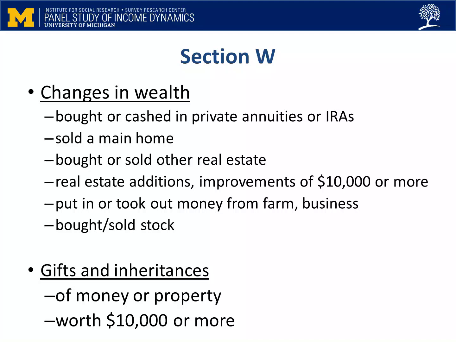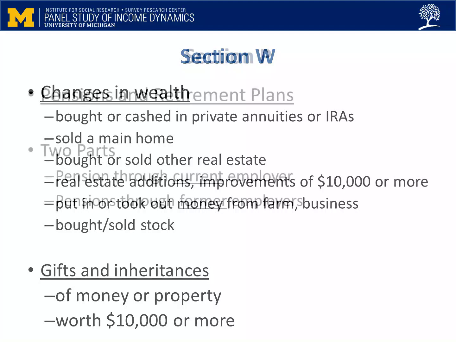Finally, assets can be brought into a family through gifts or inheritances. So we ask about inheritances if the value was $10,000 or more. Section W can be long or short depending on the financial situation of the family. A family with few or no assets may show some discomfort going through a long series of questions that they have to say no to. This may require some tact on your part.